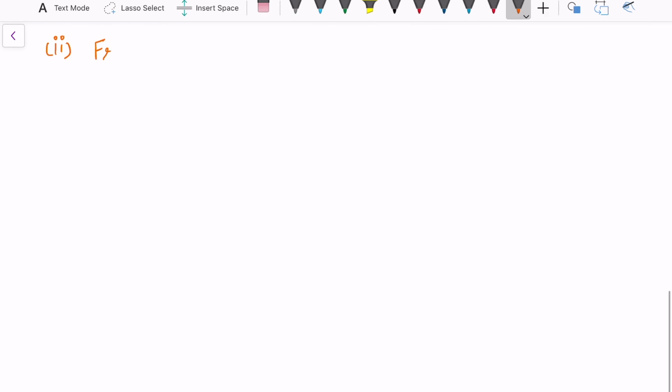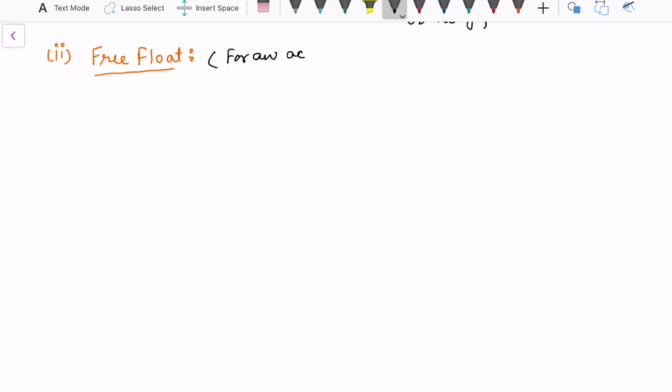Next we define the free float. Total float was for the whole project, so we calculated it from the completion, where the jth node would be the last node. Free float is particular for an activity, not in connection to the whole project.